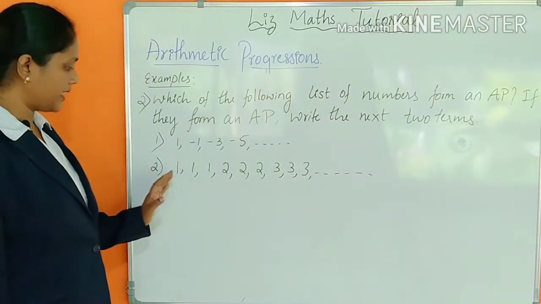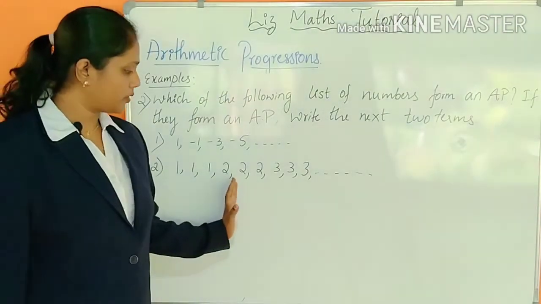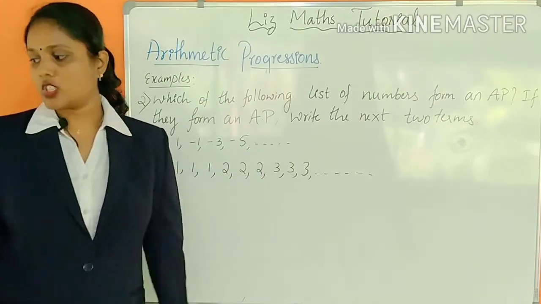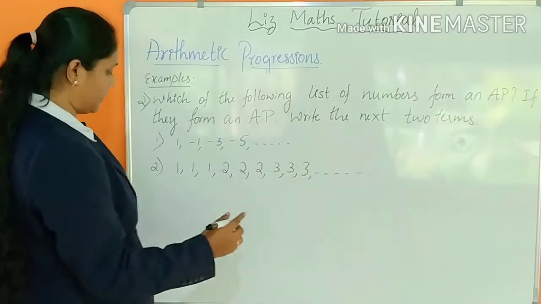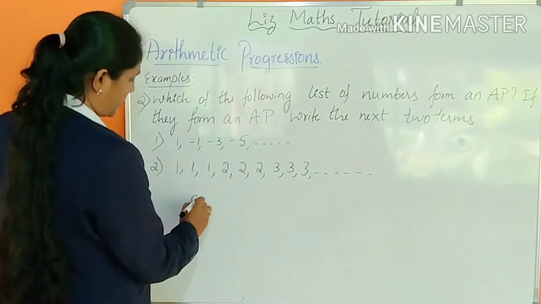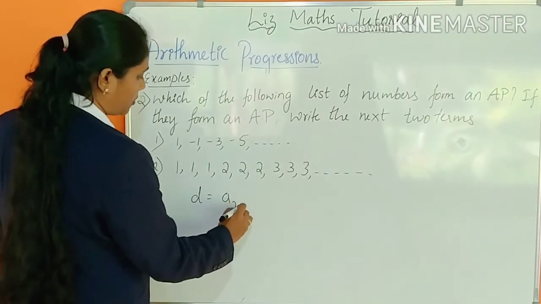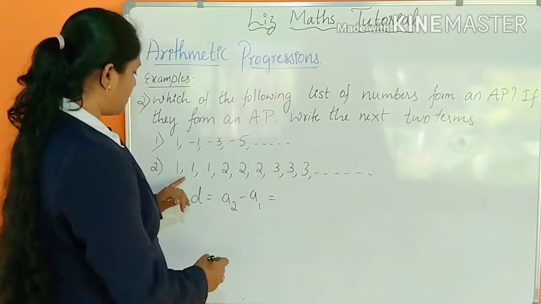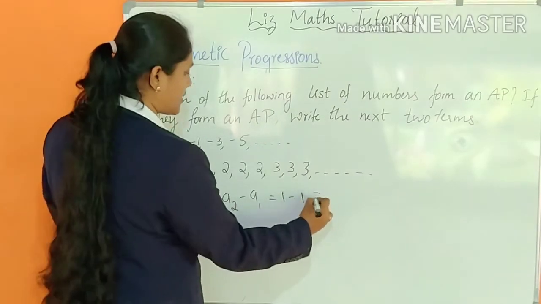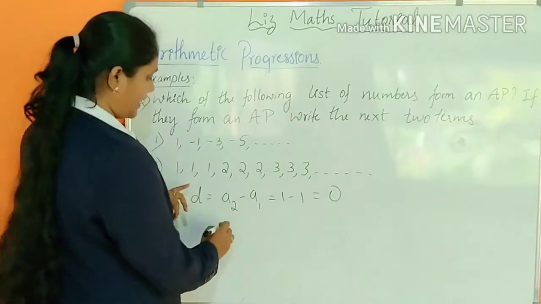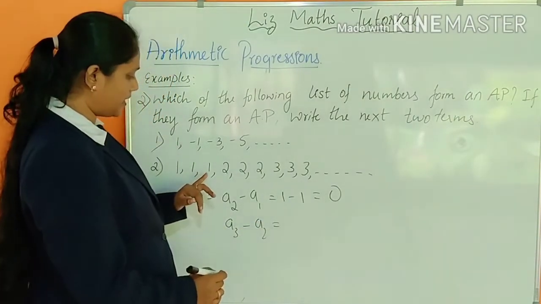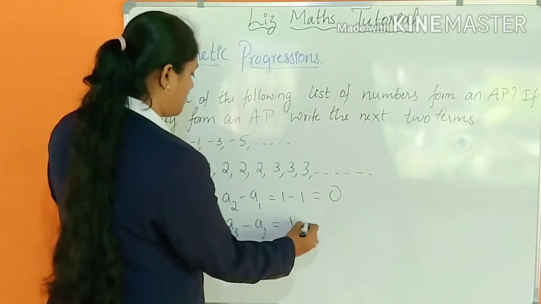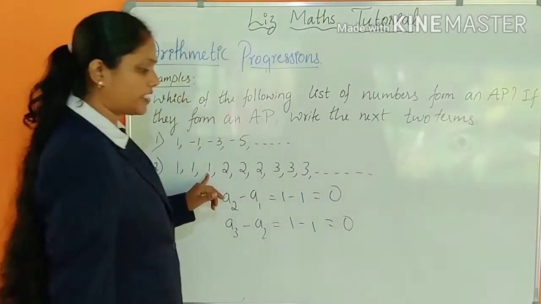Now we can see the second example. What is the second example given? 1, 1, 1, 2, 2, 2, 3, 3, 3, and so on is given. So how to find out? First you have to find out the common difference. See, find out D. D is nothing but A2 minus A1. What is A2? 1 minus 1, that gives you 0. Then A3 minus A2. A3 is again 1 minus 1. Here also you will get 0.